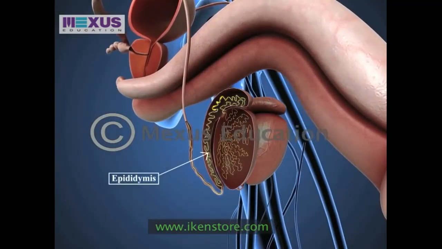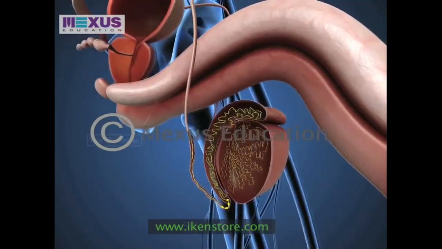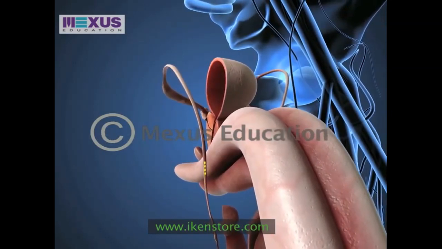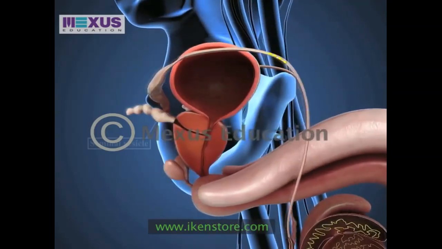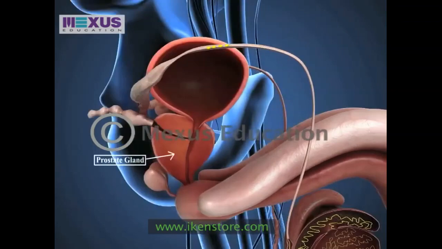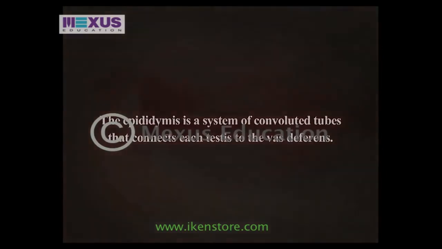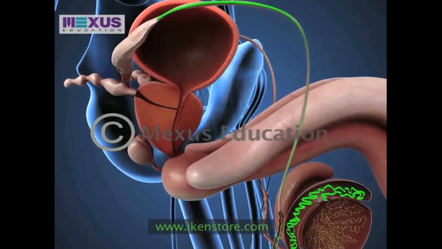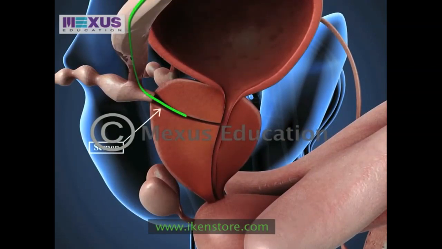The epididymis is a system of convoluted tubes that connects each testis to the vas deferens. It is responsible for emptying the sperm into the vas deferens. The vas deferens is connected to the seminal vesicle and the prostate gland. The seminal vesicle and the prostate gland release secretions that mix with the sperm in order to form semen.